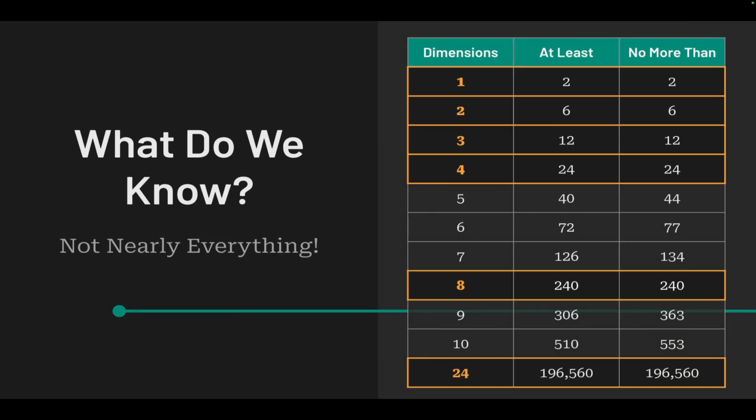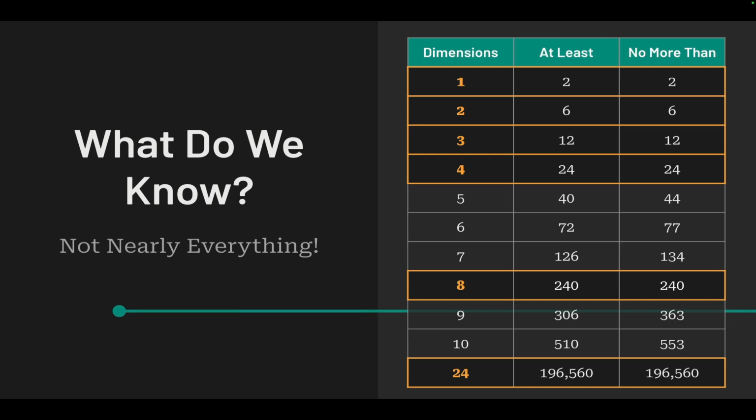We know the kissing number in 1 and 2 dimensions because there's configurations with no wiggle room. We know the kissing number in 8 dimensions and 24 dimensions because there's also configurations with no wiggle room. In 3 dimensions, we know the kissing number is 12 because we proved that 12 is possible and 13 isn't. In 4 dimensions, we know that for similar reasons that you can fit 24, and even though there's some wiggle room, there's not enough wiggle room for 25.